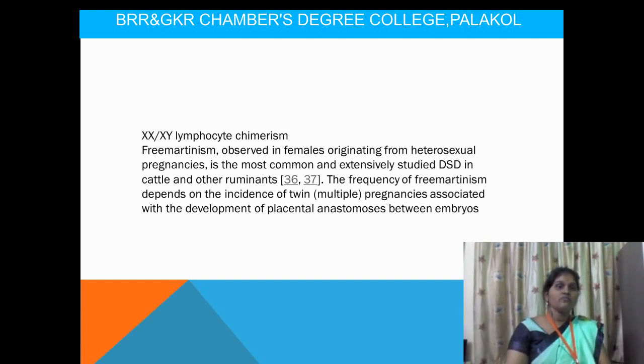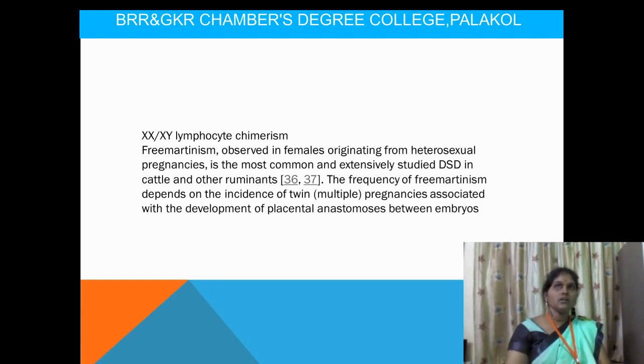Here freemartinism is observed in females originating from heterosexual pregnancies. Heterosexual pregnancies means having two different types of chromosomes. It is the most common and extensively studied DSD in cattle and other ruminants.